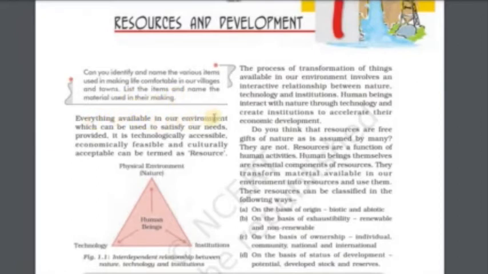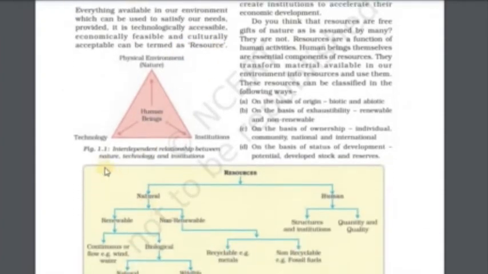Everything available in our environment can be used to satisfy our needs, provided it is technologically accessible, economically feasible, and culturally acceptable, can be termed as resource. Figure 1.1: Interdependent relationship between nature, technology and institution. Physical environment, nature, technology, institution. In the center of the triangle, human beings.